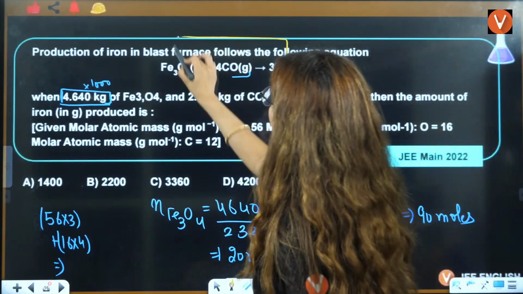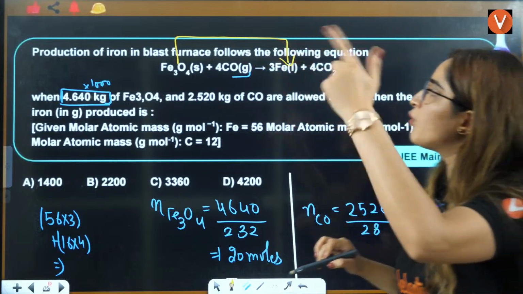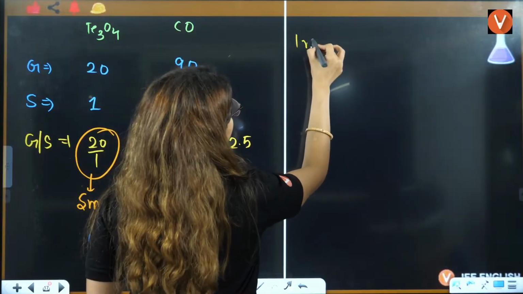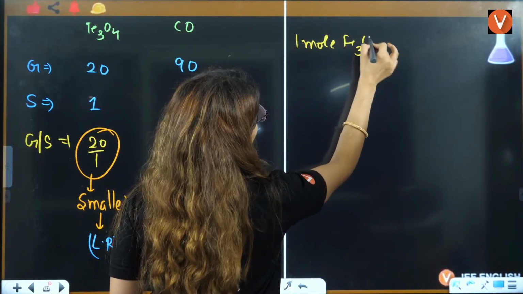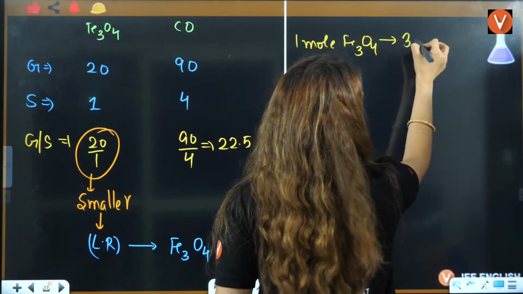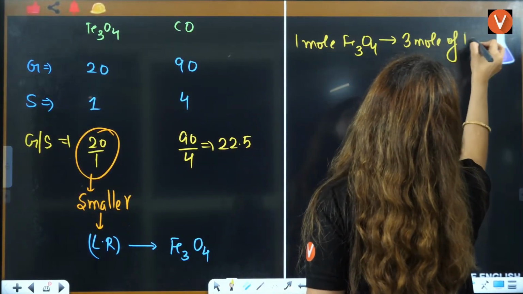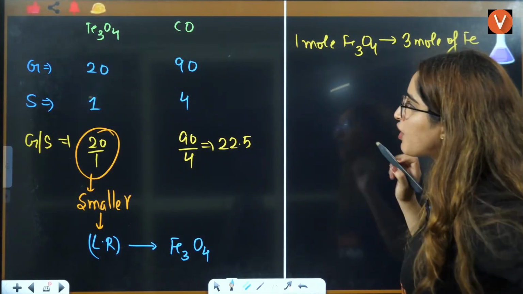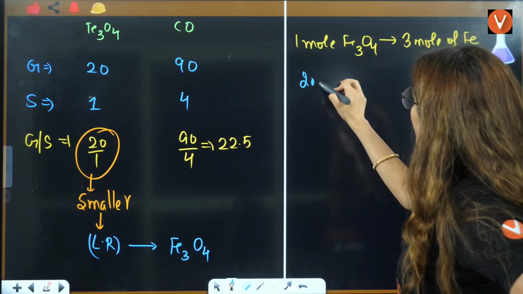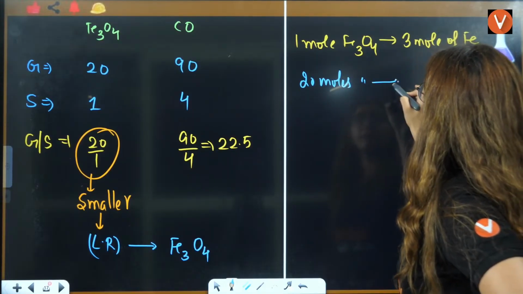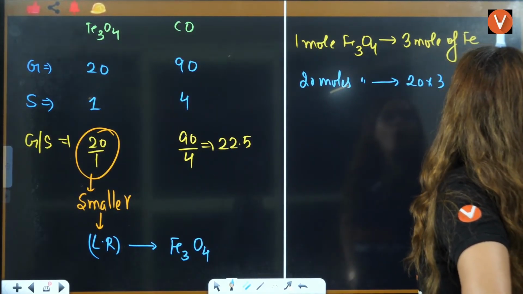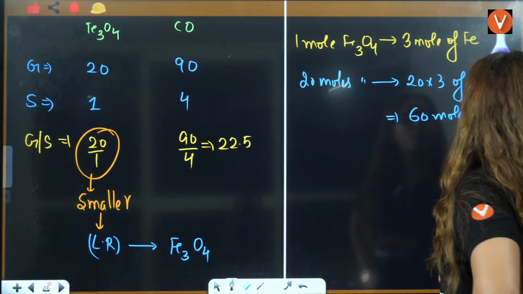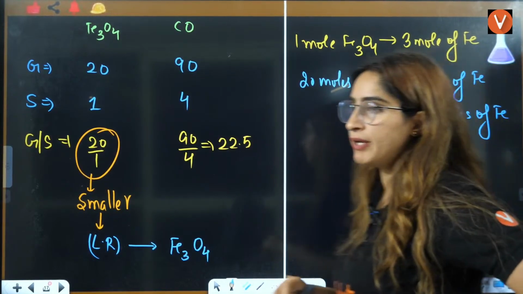Limiting reagent is Fe3O4. So can I say 1 mole of Fe3O4 gives you 3 moles of Fe, right? Then how many moles do you have here? Number of moles is 20, right? 20 moles of Fe3O4 will give you 20 into 3 of Fe. That means 60 moles of iron will be formed here.